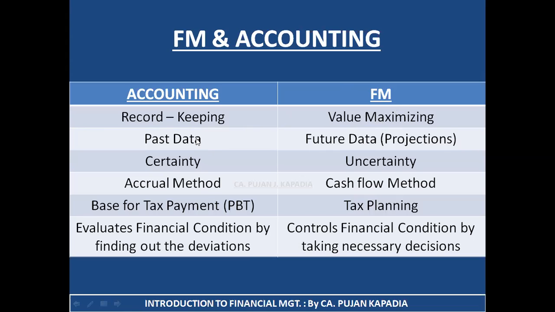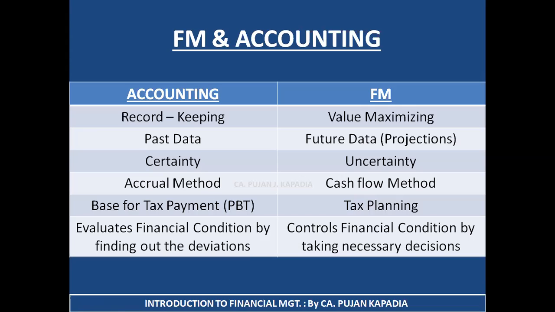Accounting always talks about past data, the transactions that have already been incurred, while financial management always talks about projections, that is the future data, like what is going to happen. You are going to project something that is going to happen, fine. So it is dealing with the future data. As a result, accounting talks about certainty, that is, something that has already taken place, that is 100% sure, while financial management always talks about uncertainty because it has not happened till date, it is going to take place in future.